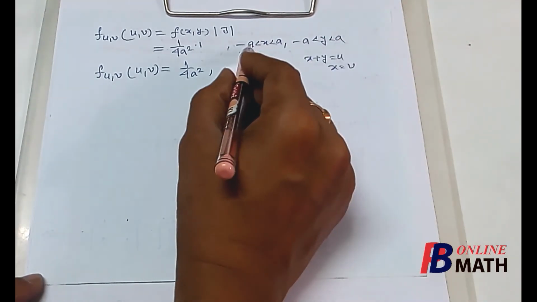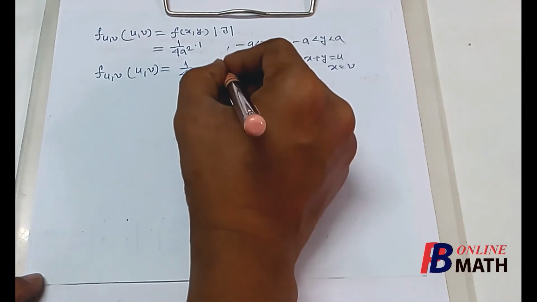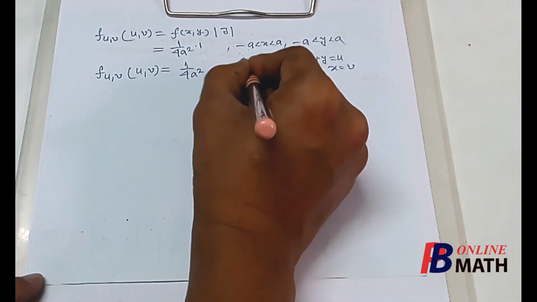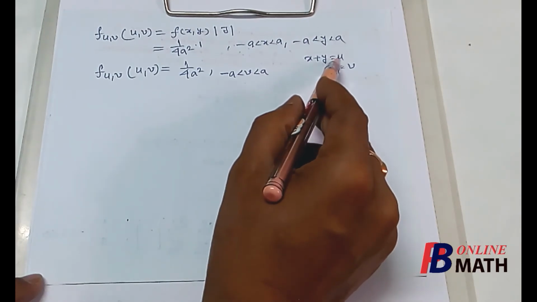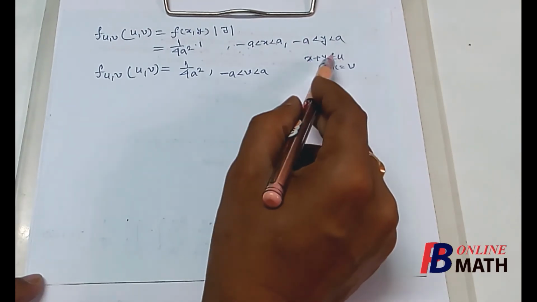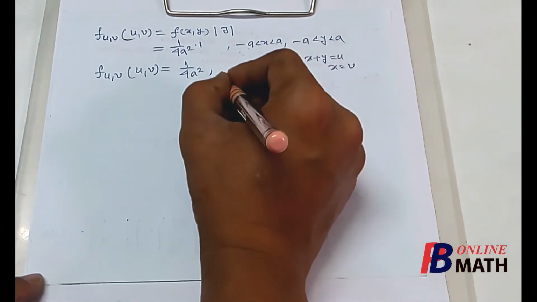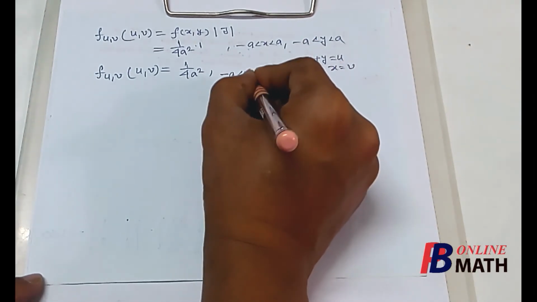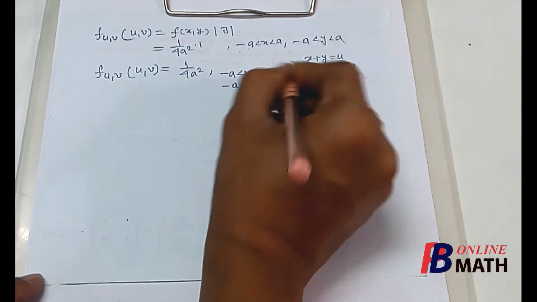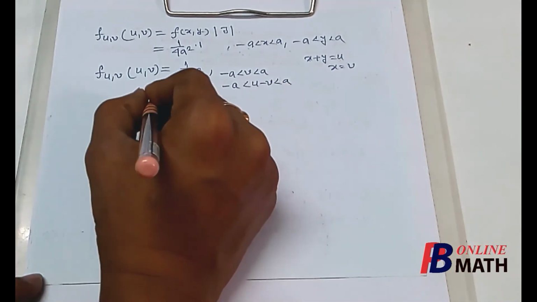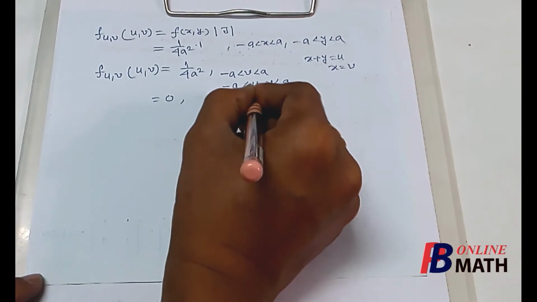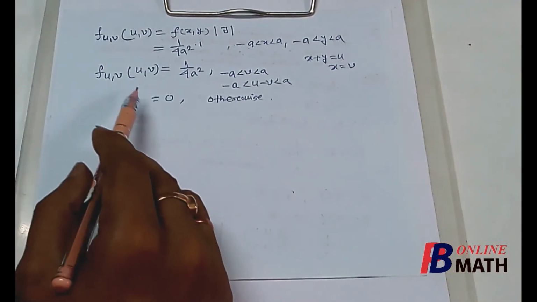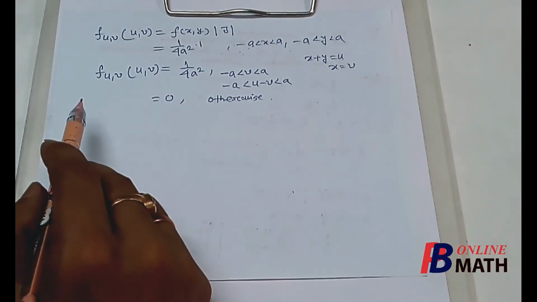So x varies from minus a to plus a, that means v varies from minus a to plus a, and also y equal to u minus x, that means u minus v. So here we find u minus v varies from minus a to plus a, and it is 0 otherwise. So this is the joint PDF of u and v.